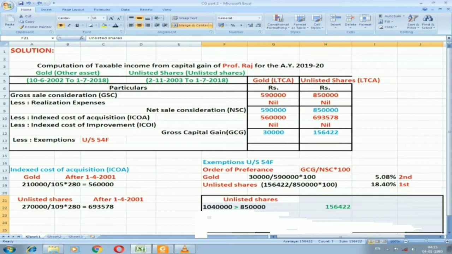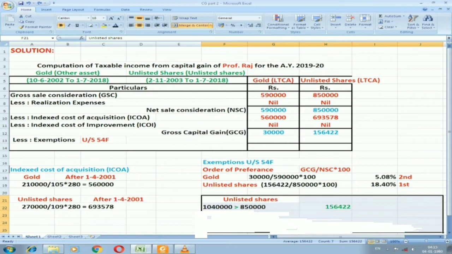The amount of purchase or construction of house property is more than net sale consideration, so we can easily apply the exemption as gross capital gain. Here the exemption amount will be the gross capital gain amount, that is 1,56,422. That will be the exemption.